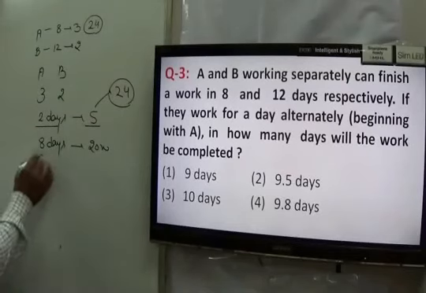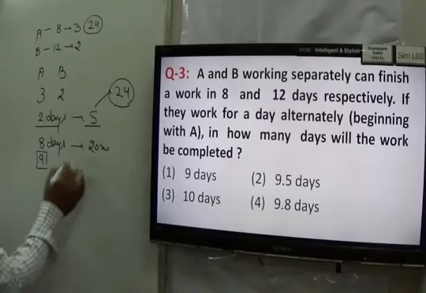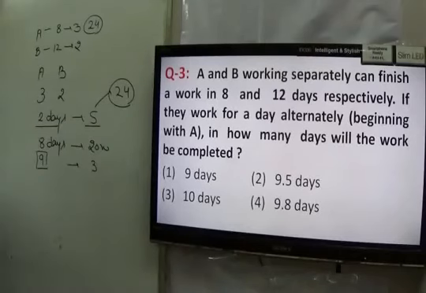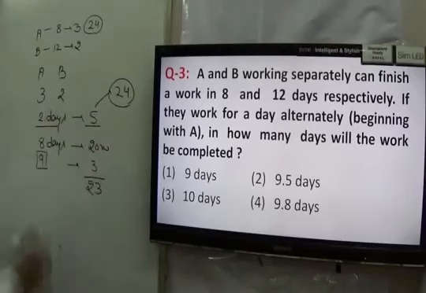Now on the ninth day, whose turn is there? Because the pattern is AB, AB and AB, the ninth day it's a turn of A. On the ninth day, A can do 3 work. Now how much work has been done till the time? 23. And the target is 24.